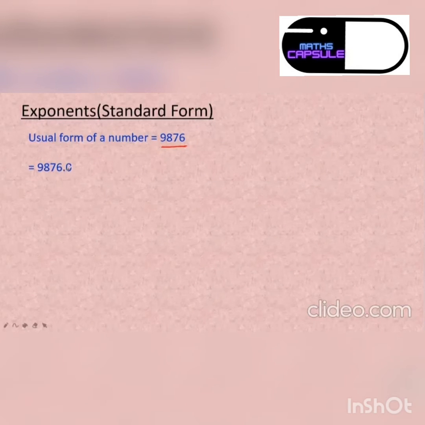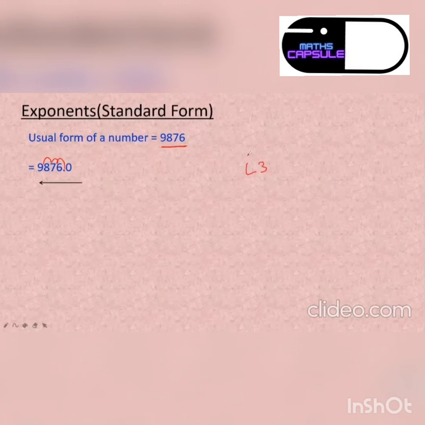Now, what do we have to do? Do we have to shift the decimal towards the right or towards the left? Towards the left, no? And how many times am I supposed to jump? 3 times. 1, 2, 3. Yes, I have to jump 3 times. So the first rule that you need to remember is you are moving the decimal towards the left, and you're jumping 3 times. So keep in your mind L3.